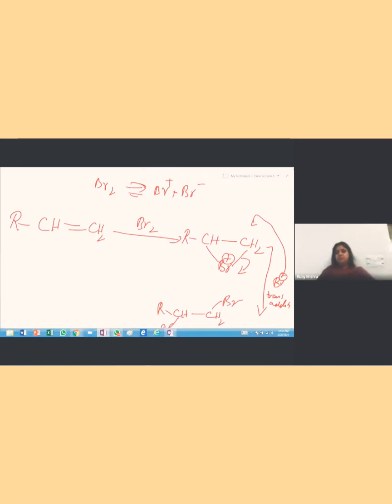So this can form a bridged thing, you may ask, ma'am. And then since it is bridged, of course, the Br minus will attack at the anti side of where the Br plus is formed. That's why this reaction is known as trans addition.